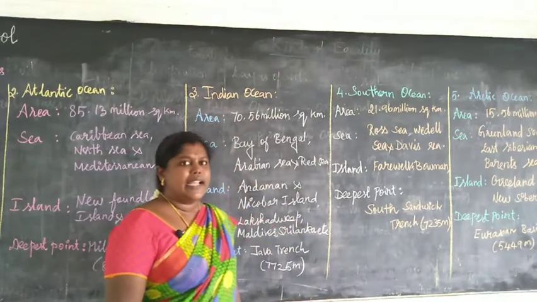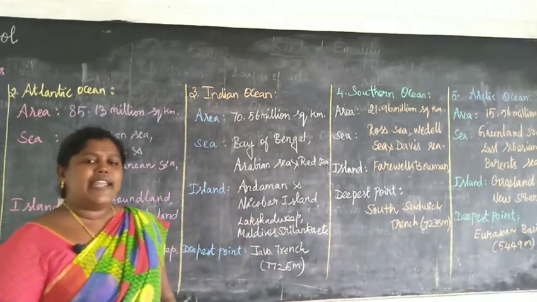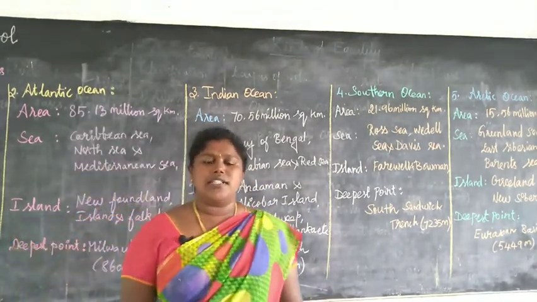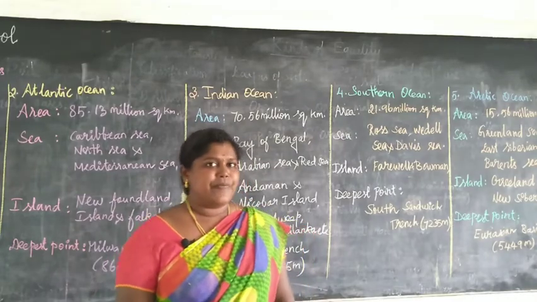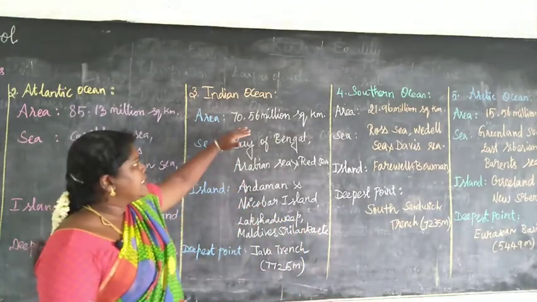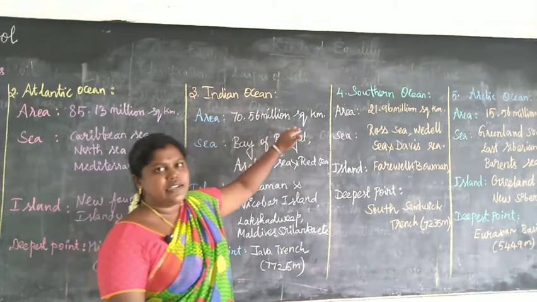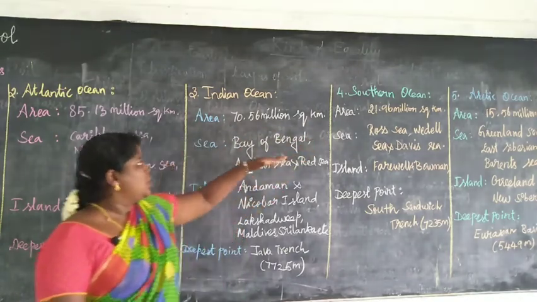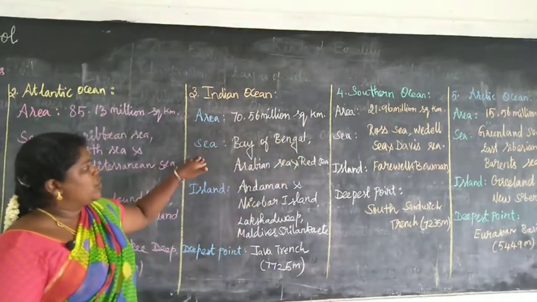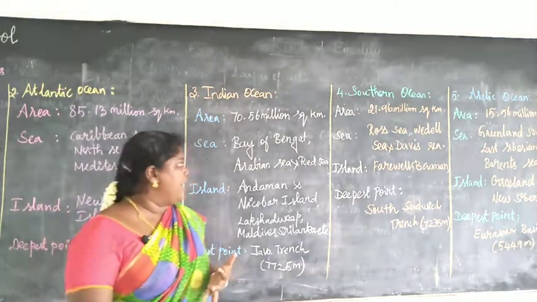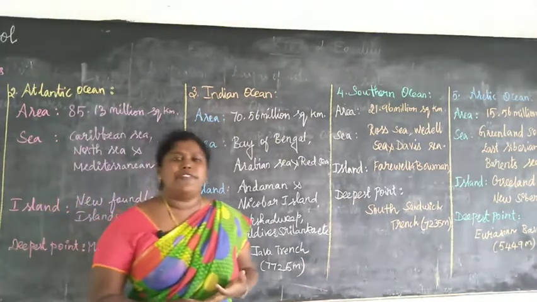Next one, Indian Ocean. The Indian Ocean is the third largest ocean in the world. It covers an area of about 70.56 million square kilometer. In this Indian Ocean, the Bay of Bengal, Arabian Sea and Red Sea are some of the marginal seas.